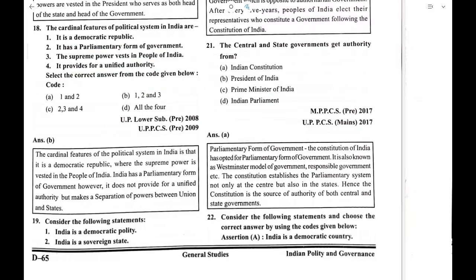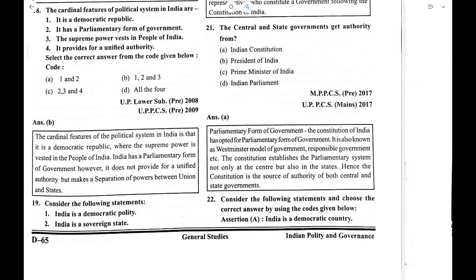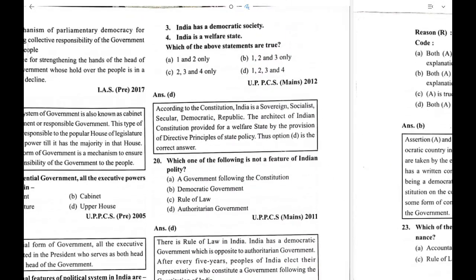So the next question is, consider the following statements: India is a democratic polity, India is a sovereign nation, India is a democratic society, and India is a welfare state. All of these are true. So the correct answer here is D.